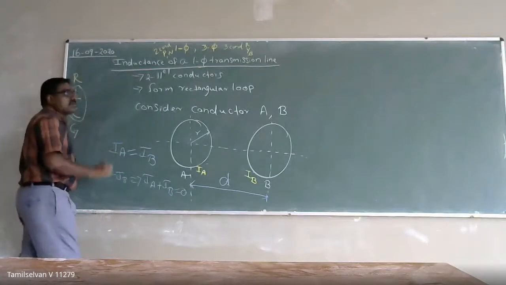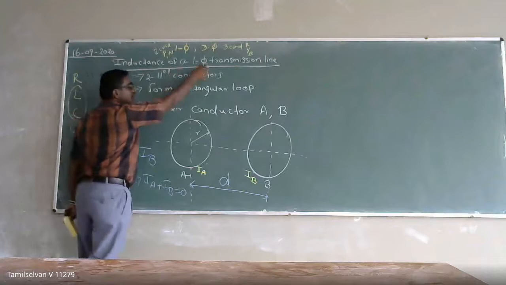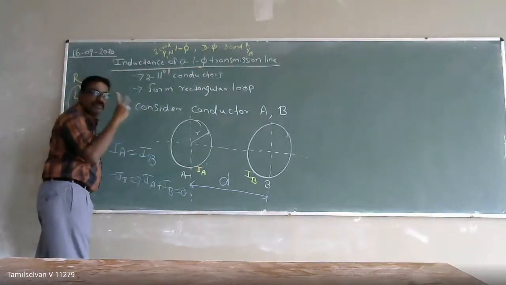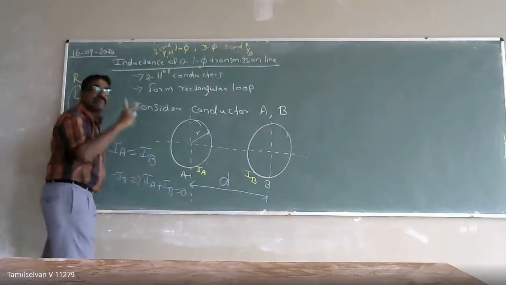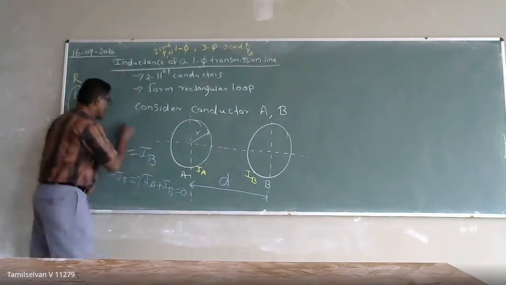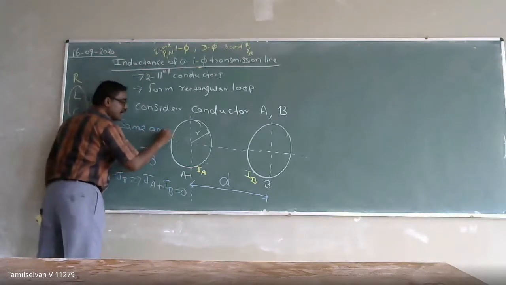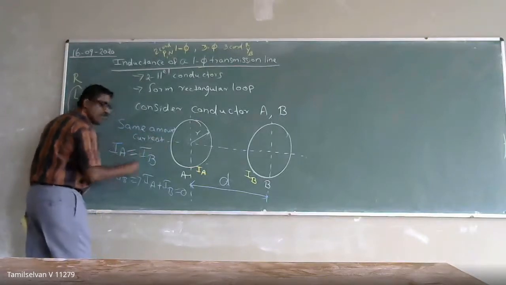Got it? Single phase transmission line. In single phase transmission, there will often be two conductors. One will be the phase and the other will be the neutral. But both conductors will carry the same amount of current. So it means IA will be equal to IB.